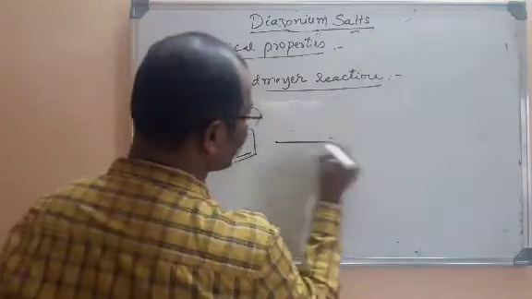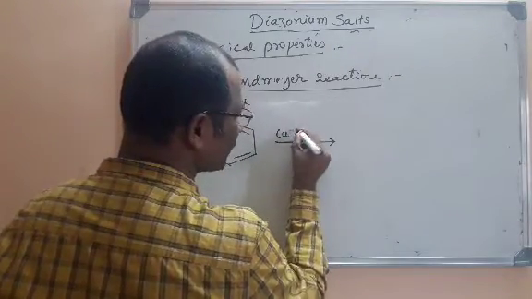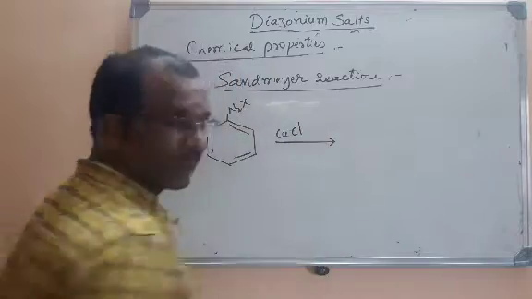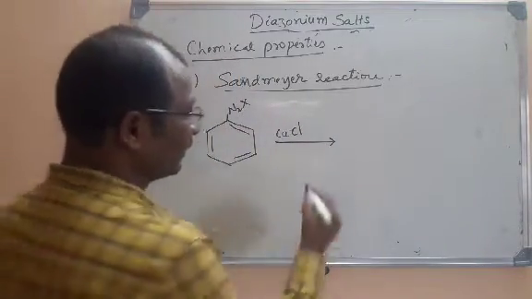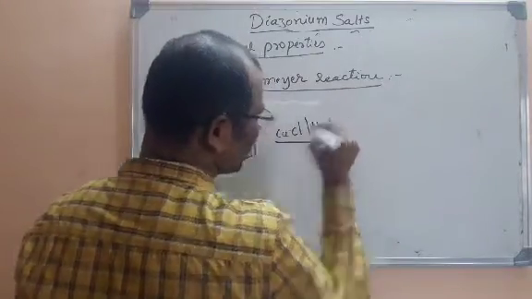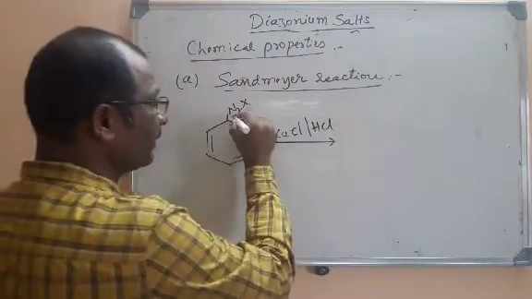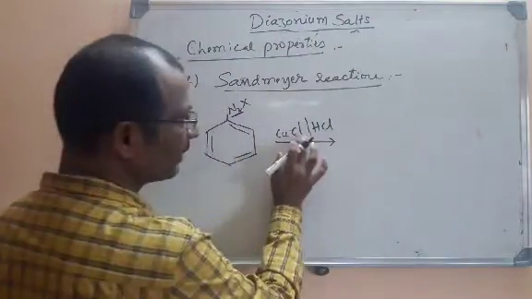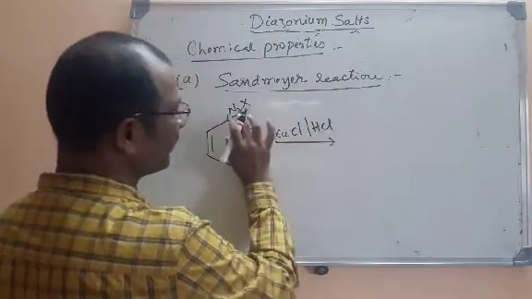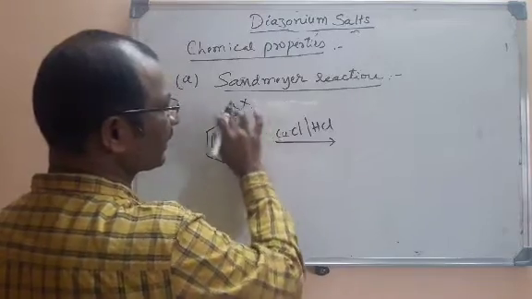We treat the same with a copper salt, for example copper chloride, this one is the copper 1 ion, in the presence of hydrochloric acid. What will happen? Firstly, nitrogen will be liberated, and here the Cl will be replacing this entire group.